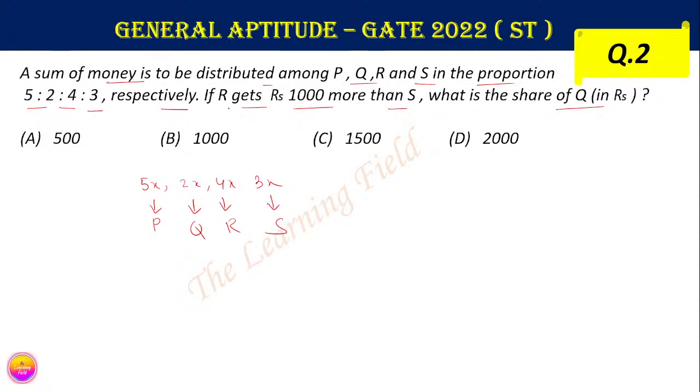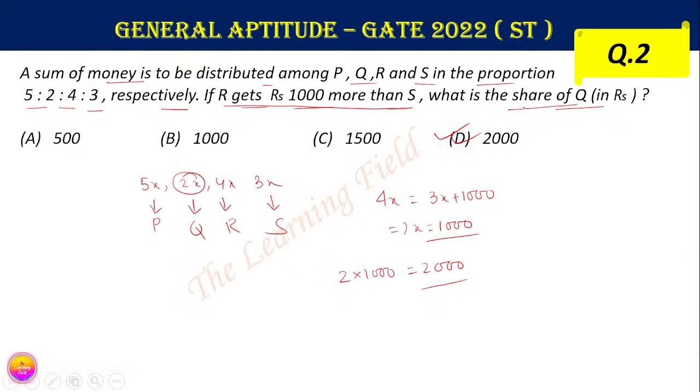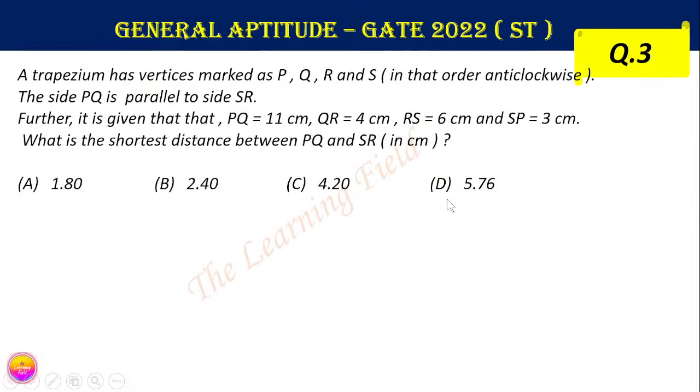It says that R gets 1000 more than S. So the amount of R is equal to 3x plus 1000, that is 4x equals 3x plus 1000, which means x equals 1000. The question asks for the share of Q. The share of Q is 2x, that means 2 into 1000, which is equal to 2000. It is a very easy question, so option D is correct here. Now going to the next question.